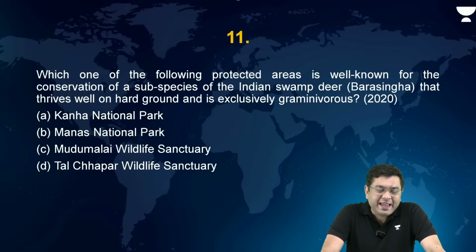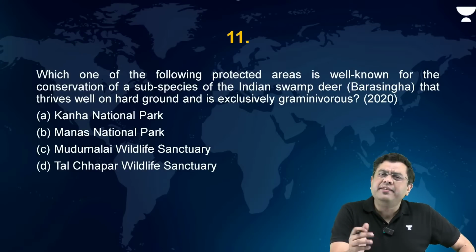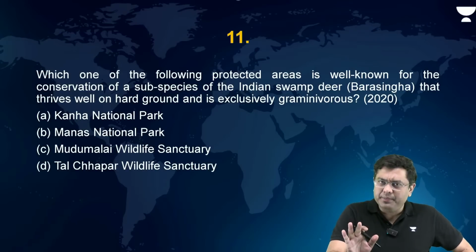Now, the next question: which one of the following protected areas is well known for the conservation of subspecies of the Indian swamp deer or Barasinga that thrives well on hard ground and is exclusively graminivorous? What is graminivorous? What do we understand by the concept of graminivorous? Consumption of grasses, in simple terms, right?